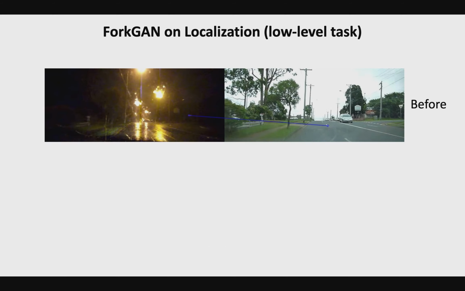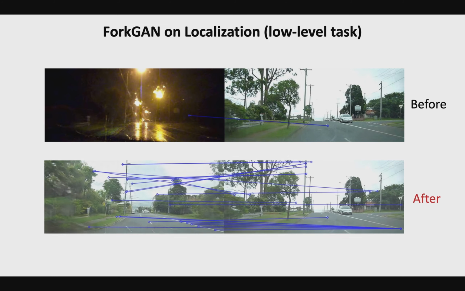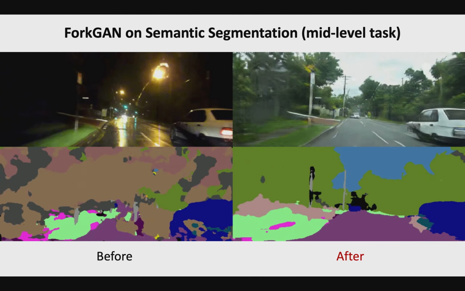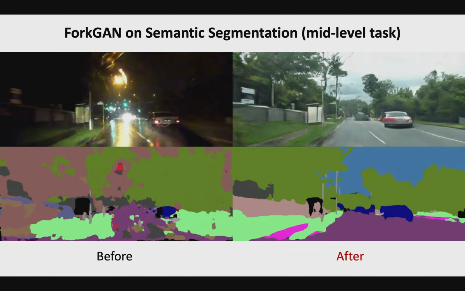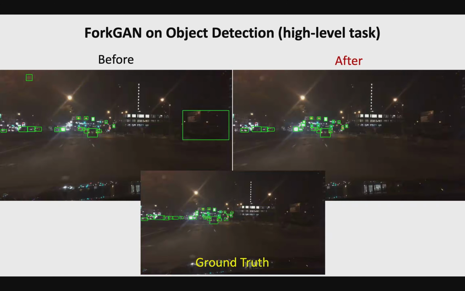It translates images from adverse conditions to a standard condition and significantly boosts the performance of all levels of vision tasks, such as localization, semantic segmentation, and object detection.